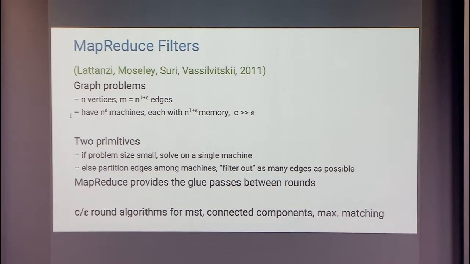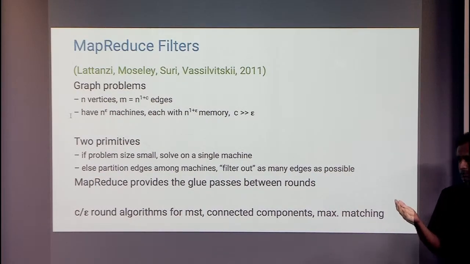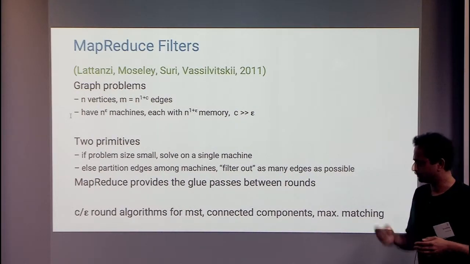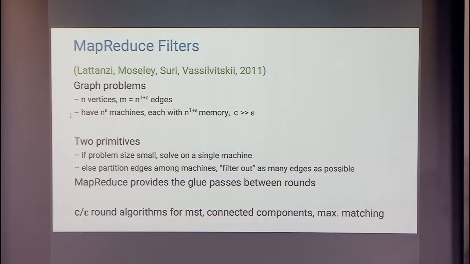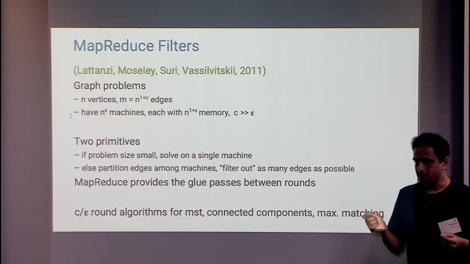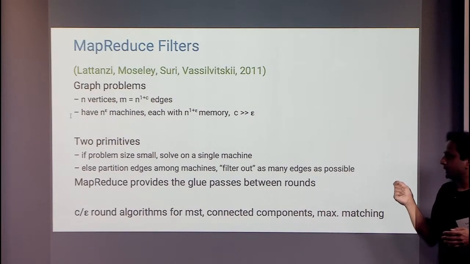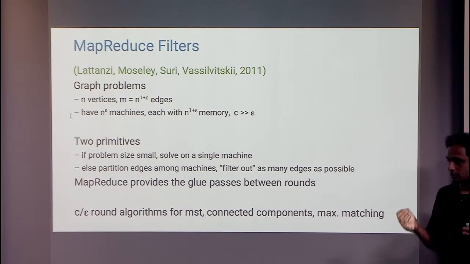It's an iterative algorithm where typically what you do is you do some basic computation, a MapReduce pass over the data, or any of these simple kinds of parallelization primitives. And once you do that, you do some computation in memory, and then you try to put things together. So again, if the problem size is small, they say, okay, let's go solve it on a single machine. If not, they're going to partition the edges among machines, and that's something that's very easy to do in a single MapReduce pass. You assign some random number to every edge, and you distribute them according to the random number. And then the key notion here is filtering out edges that you think are not needed.